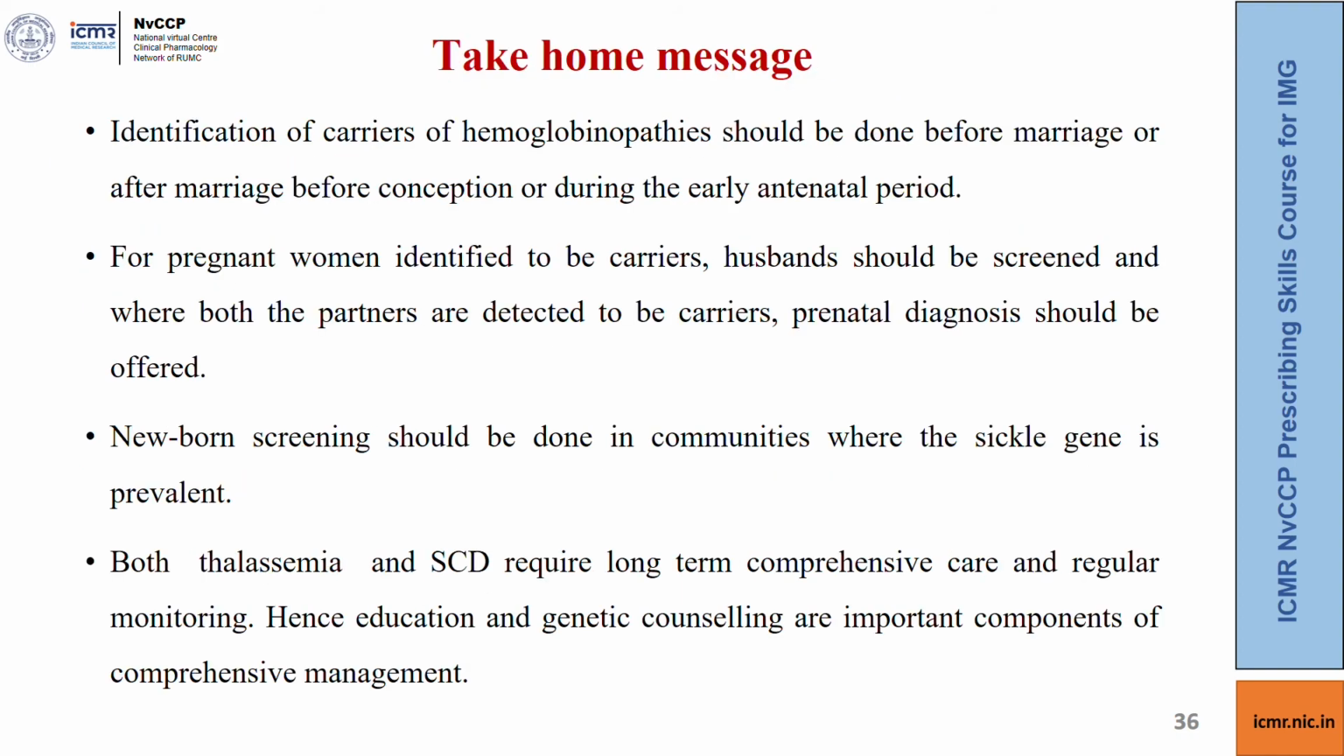So the take-home messages are that identification of carriers of hemoglobinopathies should be done before marriage or after marriage before conception or during the early antenatal period. For pregnant women identified to be carriers, husband should be screened, and where both the partners are detected to be carriers, prenatal diagnosis should be offered. Newborn screening should be done in communities where sickle gene is prevalent, and both thalassemia and sickle cell disease require long-term comprehensive care and regular monitoring. Hence, education and genetic counseling are very important components of comprehensive management.